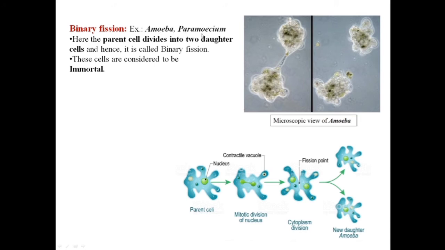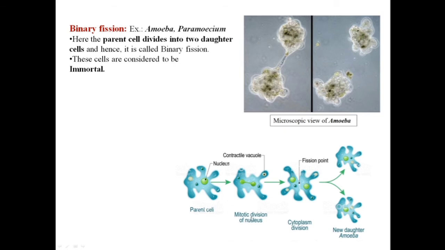Here in fission, the splitting that happens from the parent cell is dividing into two daughter cells, and these two daughter cells further give rise to more number of cells. One more thing we need to consider in binary fission is that it is immortal. Why do we use the term immortal? As you can see in this diagrammatic view, here the